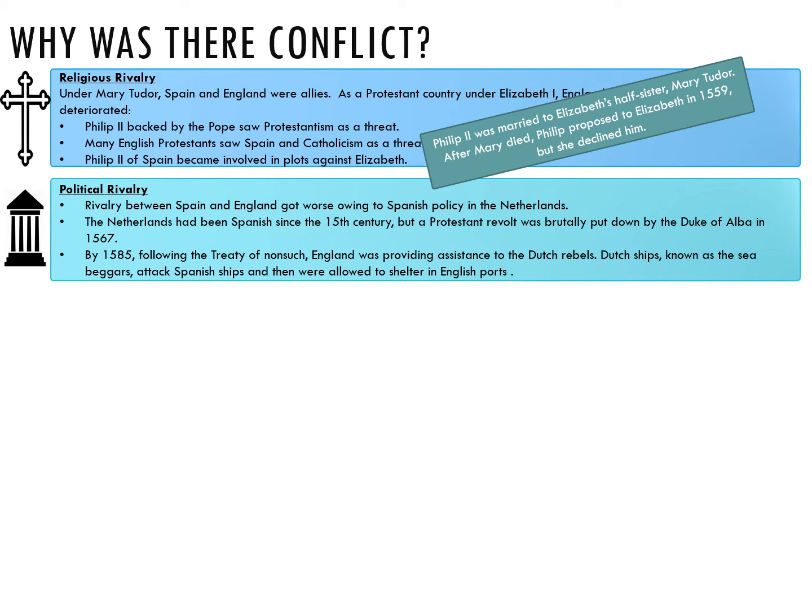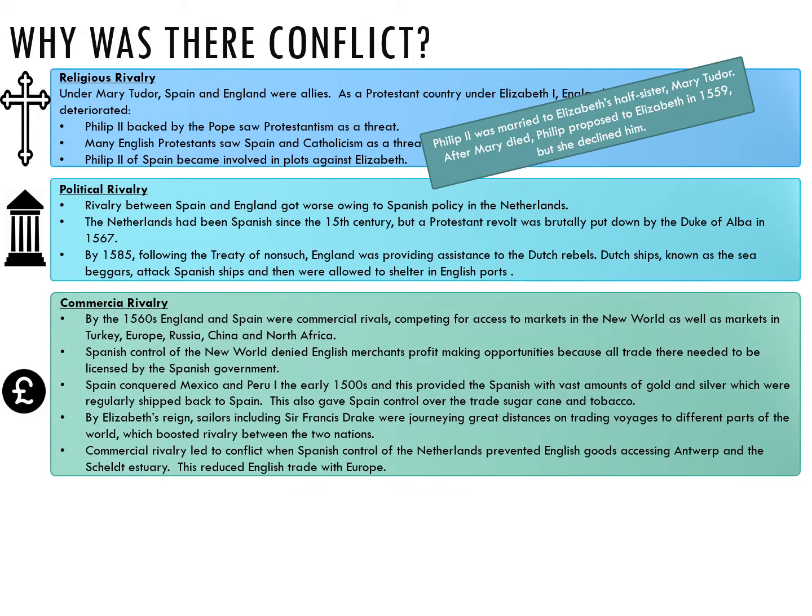Rivalry between Spain and England got worse owing to the Spanish policy in the Netherlands. The Netherlands had been Spanish since the 15th century, but a Protestant revolt was brutally put down by the Duke of Alba in 1567. And by 1585, following the Treaty of Nonsuch, England was providing assistance to the Dutch rebels, and Dutch ships, known as the Sea Beggars, attacked Spanish ships and then were allowed to shelter in English ports.